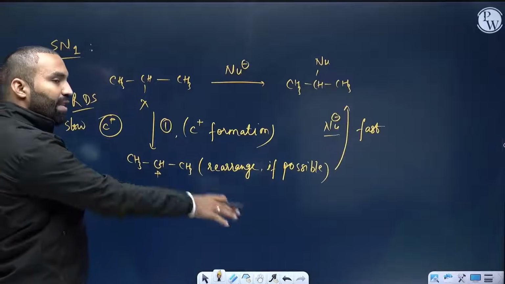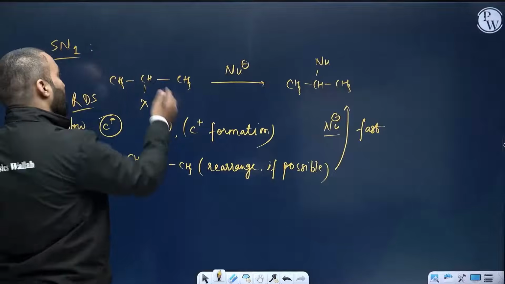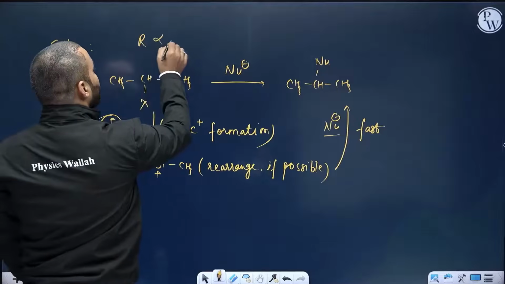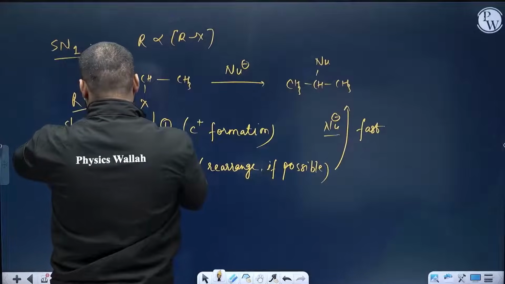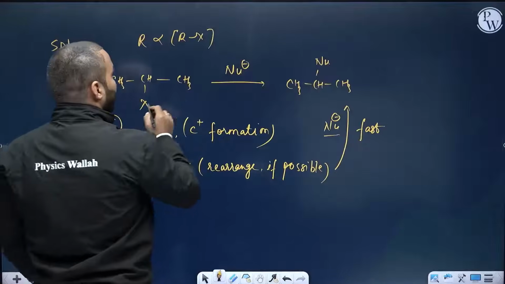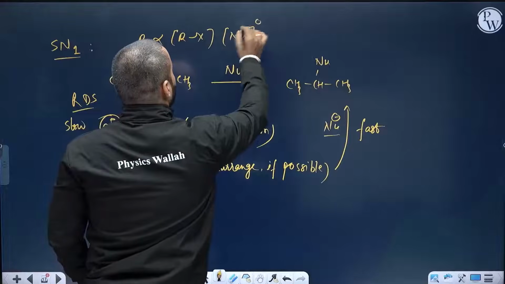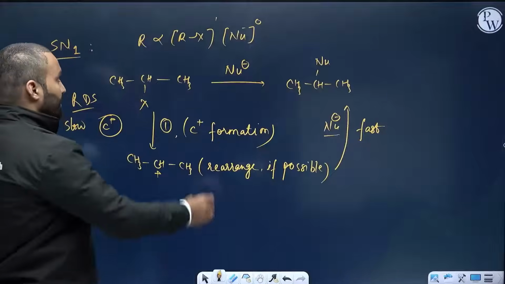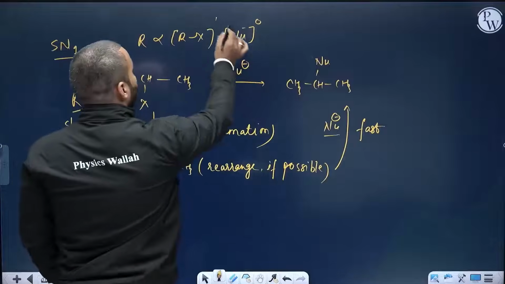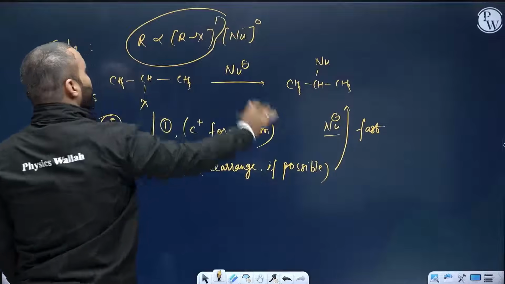Do you see any kind of nucleophile participating in the first reaction? No. So the rate is directly proportional to Rx. Clear, everybody? And it becomes independent of the concentration of the nucleophile. Order 0 on the nucleophile, order 1 on Rx. This is an extremely important point of the SN1 reaction.